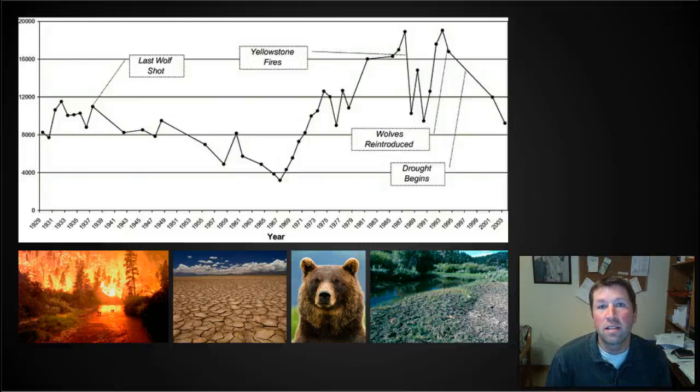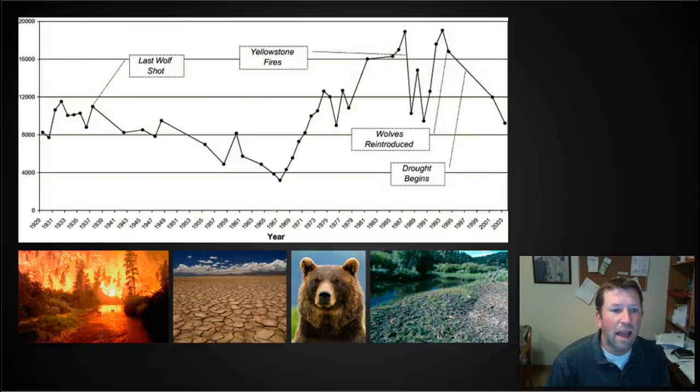The elk population in some ways was probably exceeding what we call the carrying capacity of the ecosystem. There were too many elk in the ecosystem, and they were overgrazing and overbrowsing and causing a lot of ecological damage. So the wolves did probably have an impact on the elk population, but what we also see is there are other factors. For example, if you look there in 1997, it says drought begins. So a severe drought began to affect the food base for the elk.